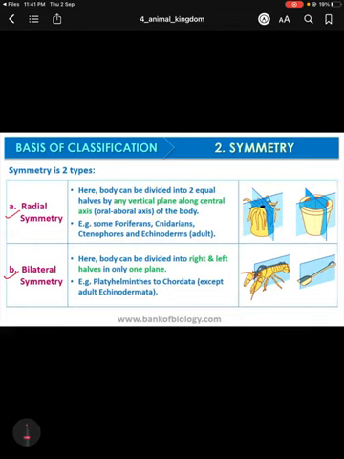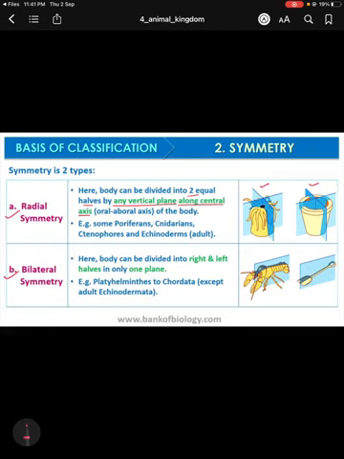In radial symmetry, the body can be divided into two equal halves by any vertical plane along the central axis. If we consider these diagrams, the plane that goes through the vertical axis always goes through the central axis.